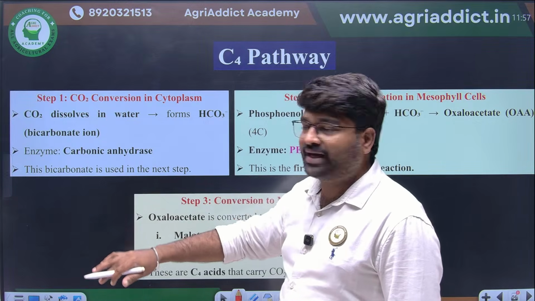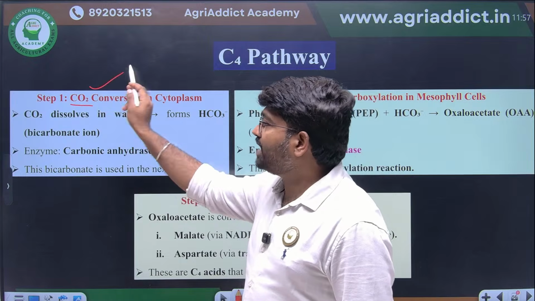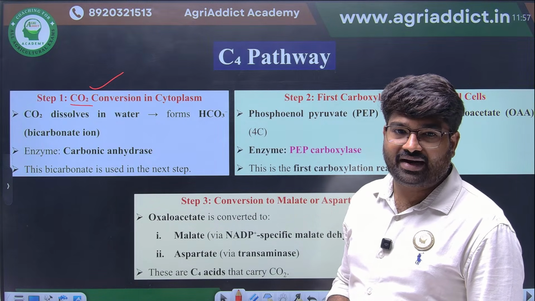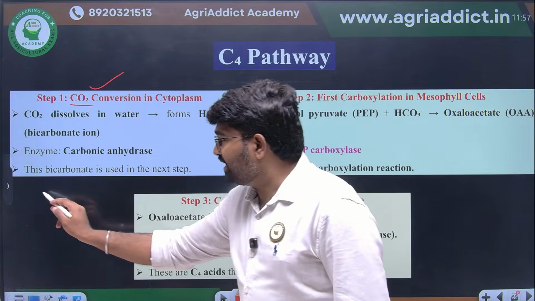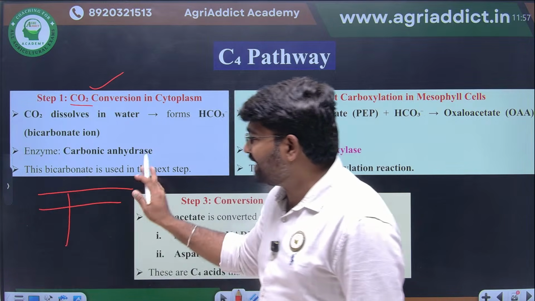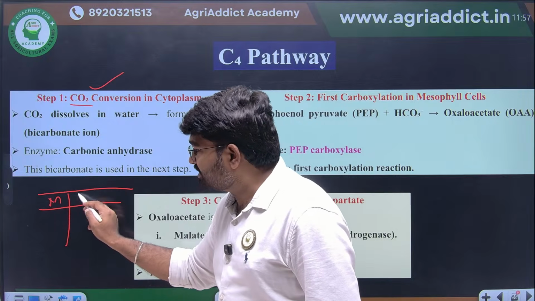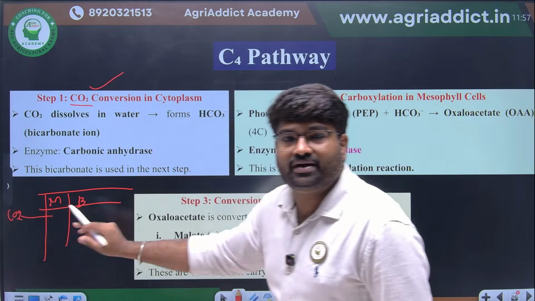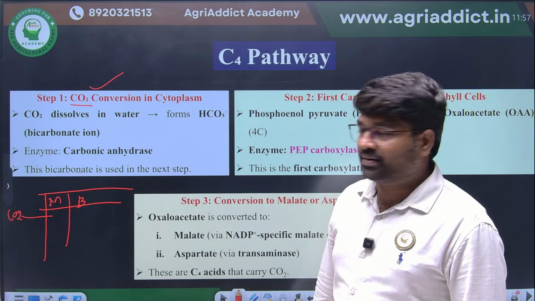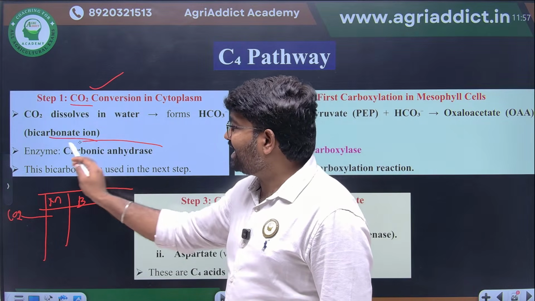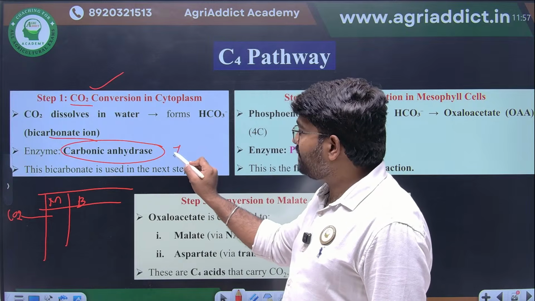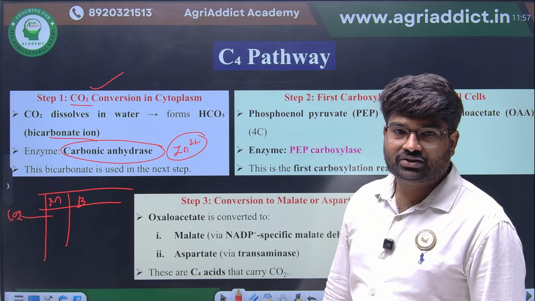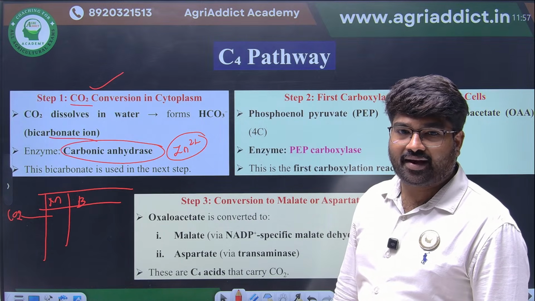The first step of the C4 pathway is CO2 will be converted into bicarbonate or carbonic acid. For example, the diagram is there in the next slide. Mesophyll cells will be there, bundle sheath cells will be there. First CO2 will enter here. The CO2 will be converted into carbonic acid or bicarbonate by the enzyme carbonic anhydrase. The cofactor for carbonic anhydrase is zinc. This is another important objective point you have to remember. So, zinc is the cofactor for carbonic anhydrase.